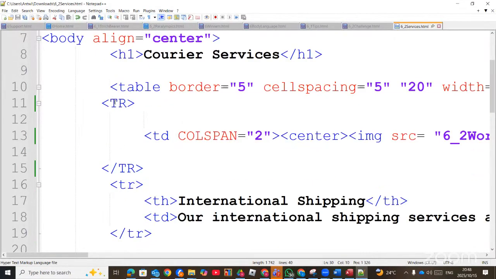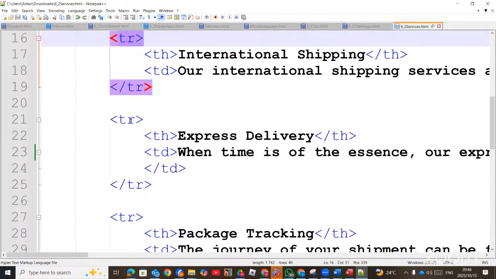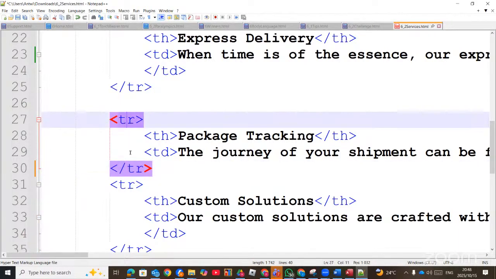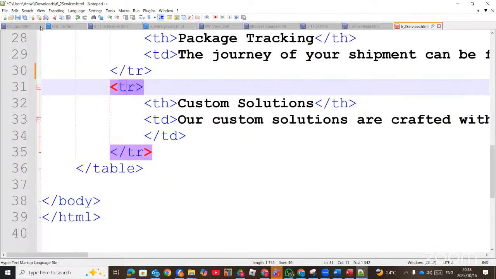This is the first row, TR. This second row, third row, package row there. This TR, they didn't close it properly. It's supposed to be a slash. So this is that row. And this one, like I said, you must always check them. When you click on the opening tag, it must select the close tag also for you.